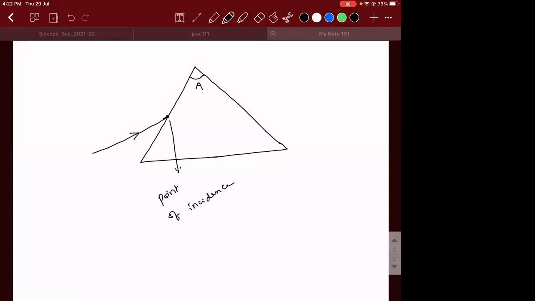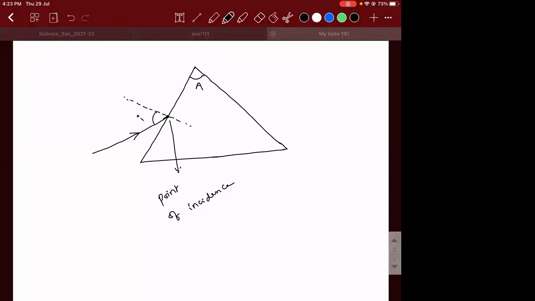The point where the incident ray is hitting the refracting surface is called the point of incidence. At the point of incidence, we are supposed to draw a normal. When you draw the normal, the angle between the incident ray and the normal is what we call the angle of incidence.